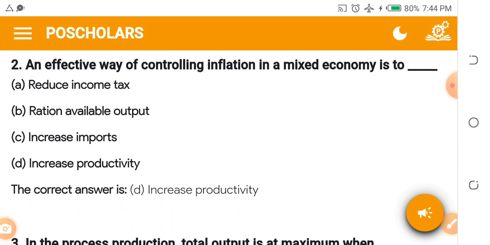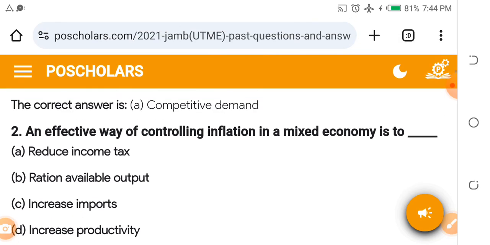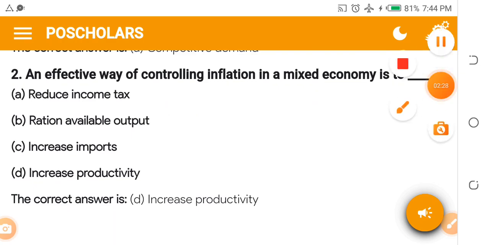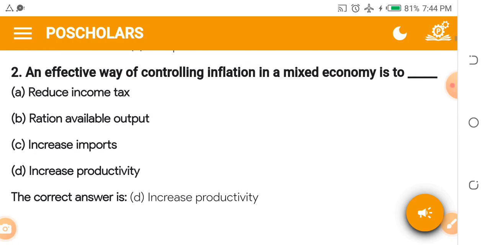Number 2, an effective way of controlling inflation in a mixed economy is to dash. A. Reduce income tax. B. Ration available output. C. Increase imports. D. Increase productivity. D, increase productivity, is actually the answer. In a mixed economy, just increase productivity, you will reduce inflation.